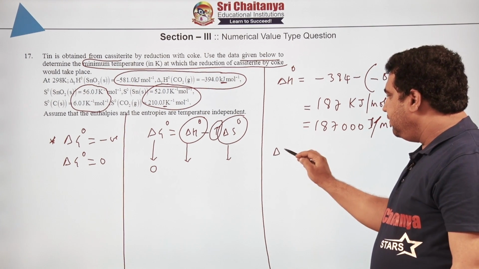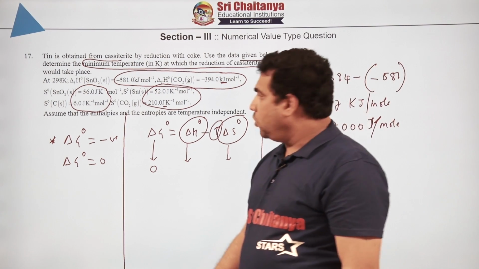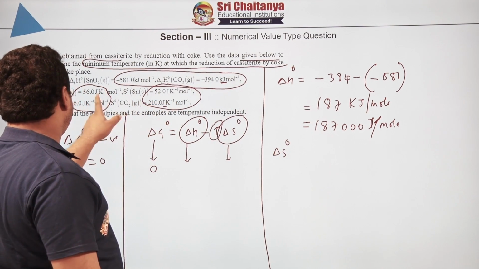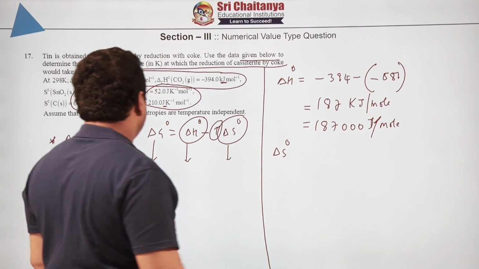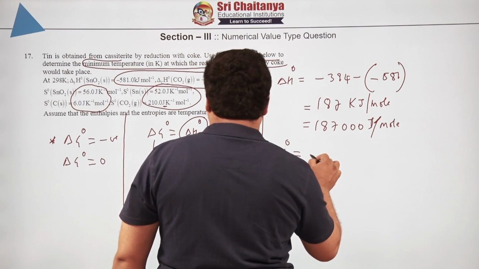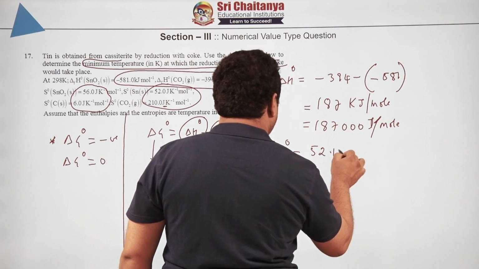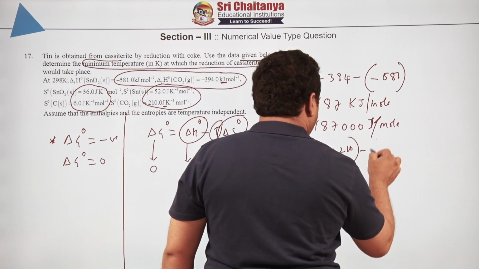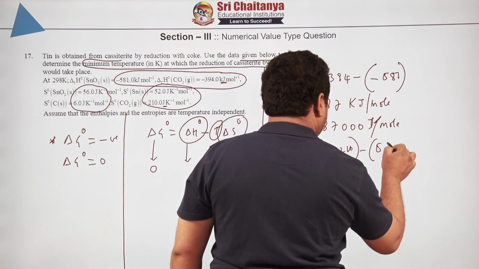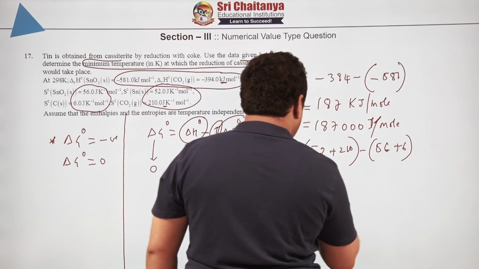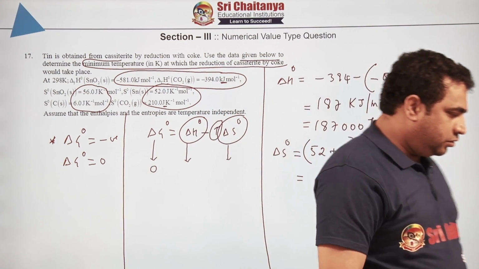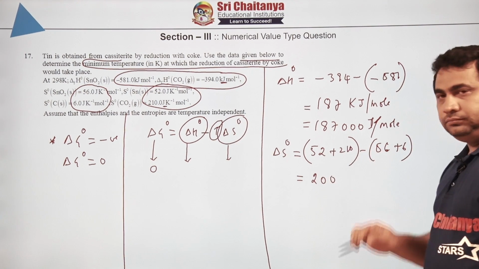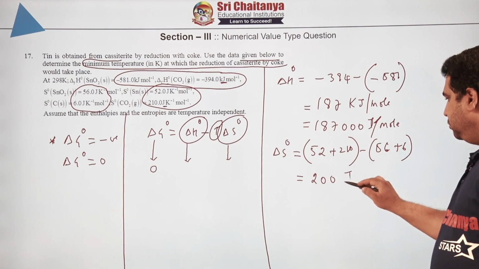Now, delta S naught value we have to get. Same story, products minus reactants. So, 52 plus 210 minus 56 plus 6, and on solving you are going to get 200 joule per mole.